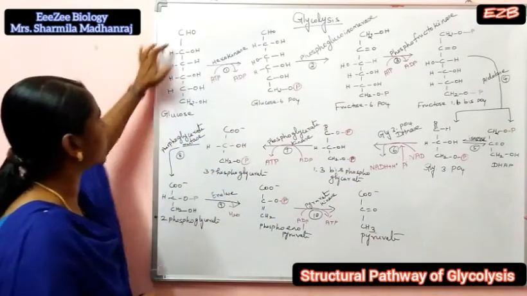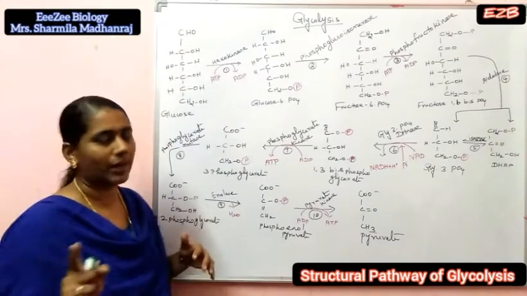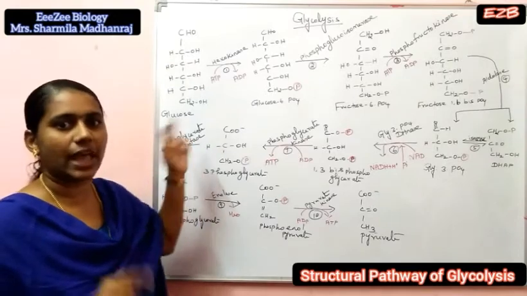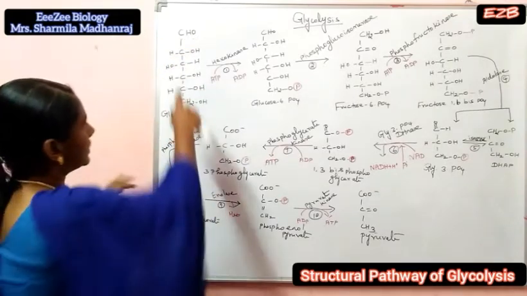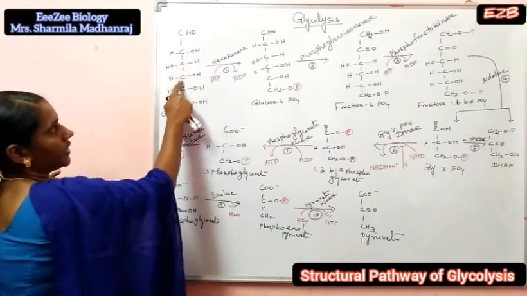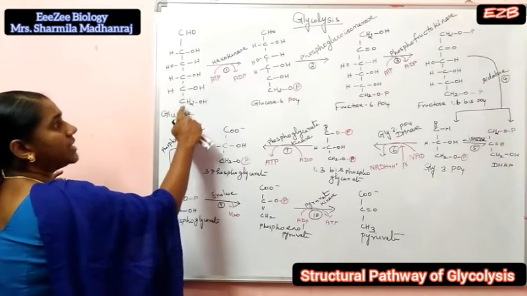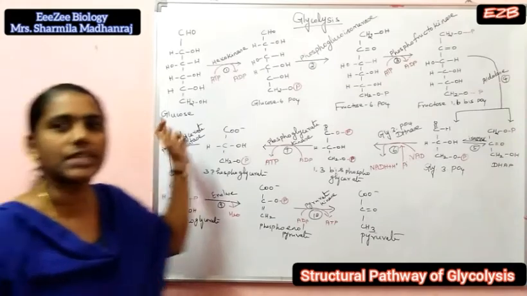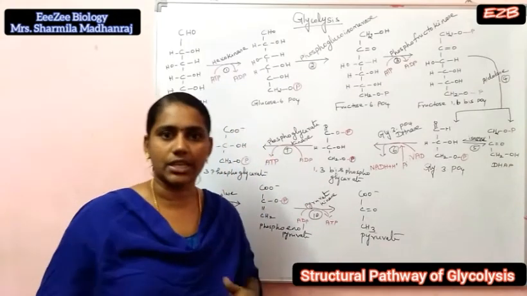First, the glucose structure. Glucose has 6 carbon atoms. The functional group is an aldehyde group, so it is an aldose. CHO, CHOH, CHOH, CHOH, CHOH and the 6th carbon CH2OH, that is the glucose structure. That glucose is converted to glucose 6-phosphate.